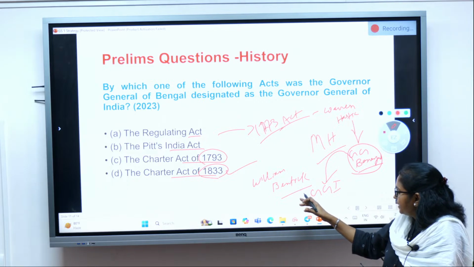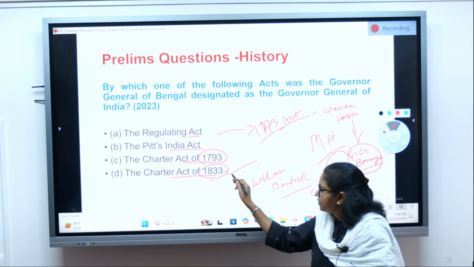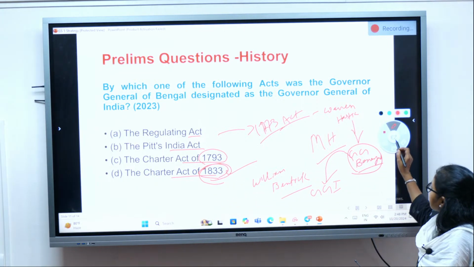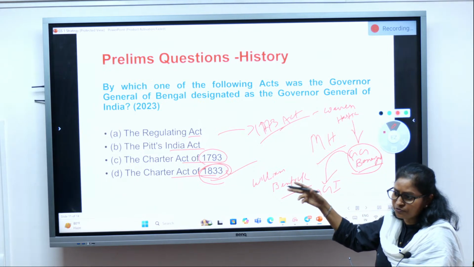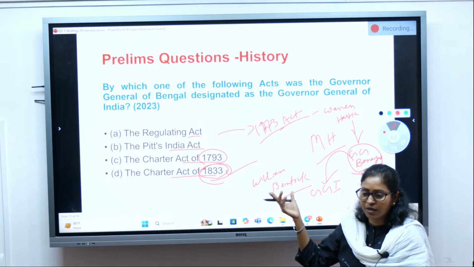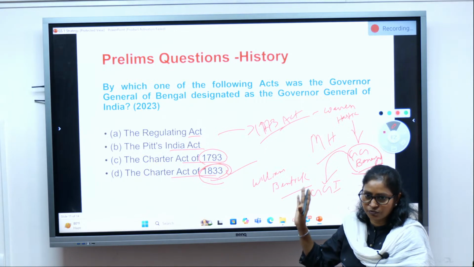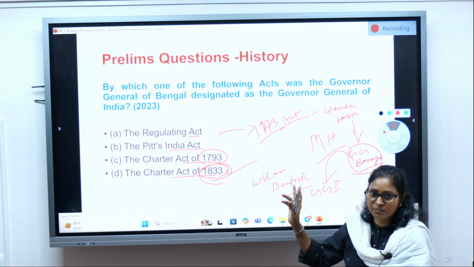So William Bentinck became the Governor General of India with the 1833 Act, right? So this is a very easy question, but if you don't revise well, even this type of question you will make wrong. Nobody should make this type of question wrong if you want to clear your prelims. So these are the questions we should not miss out.